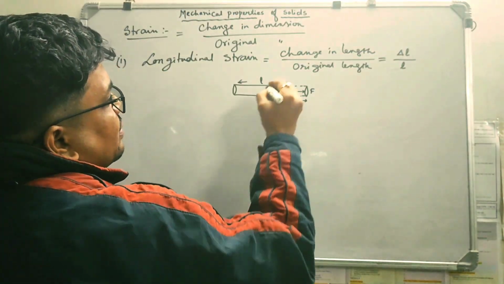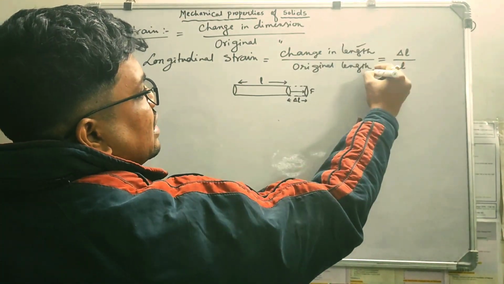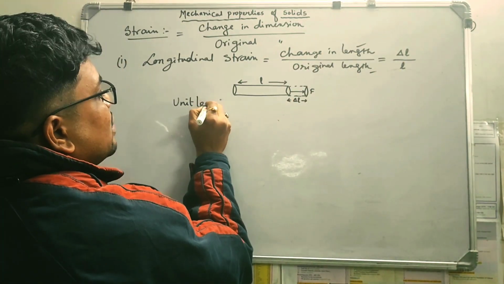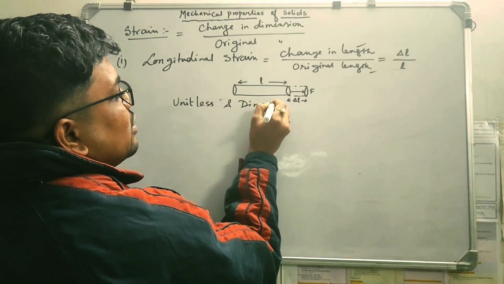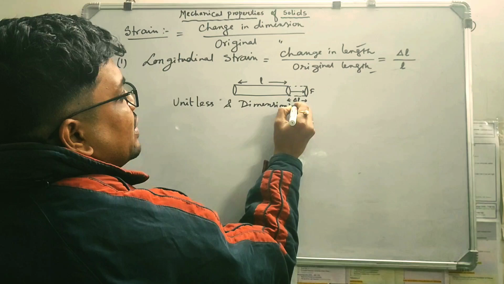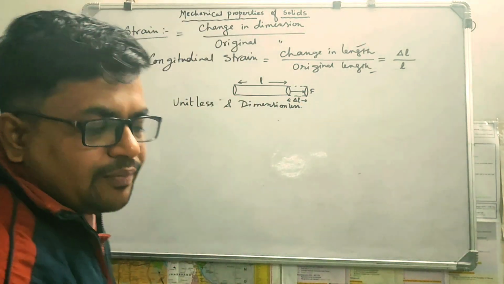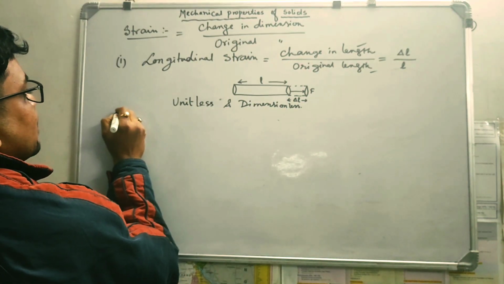Okay? It is length upon length, so it is a unitless and dimensionless quantity. So this is the first case, longitudinal strain.